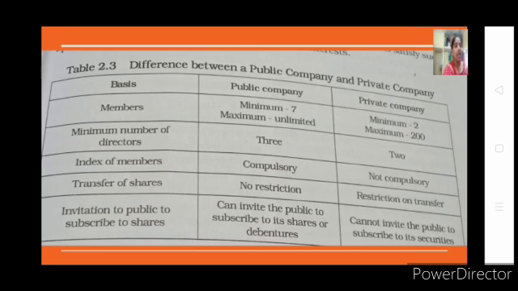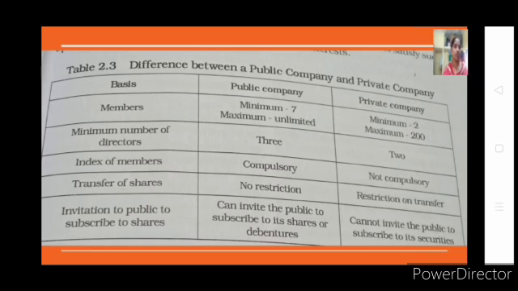So a private company cannot invite public. It means it cannot take investment from general public. It will be limited, like only one community, like family, like friends. Hence we say invitation to public to subscribe its shares is not possible in your private company, and it can invite public for the subscription in your public company.